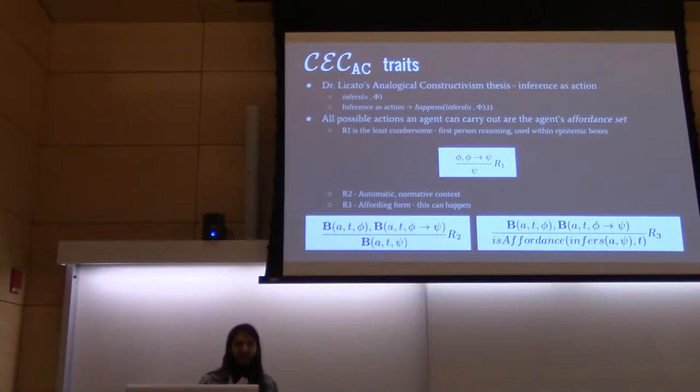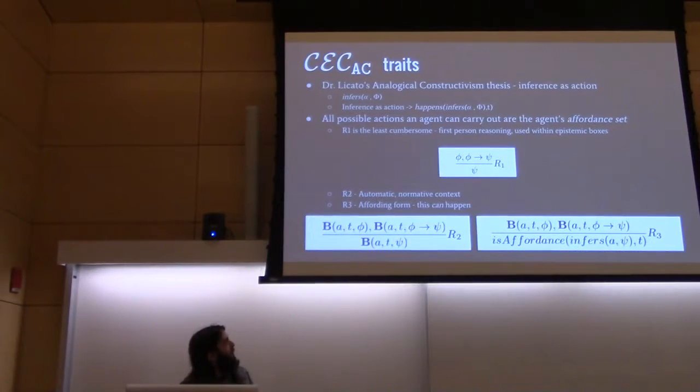And if we want to make that an action, we can use this happens operator here. So it happens at a time that a formula is now believed by an agent. To make this stronger, we put all potential actions that an agent can carry out into an agent's affordance set, which allows us to not only reason about the immediate, but also reason about what beliefs an agent might consider at a future time.